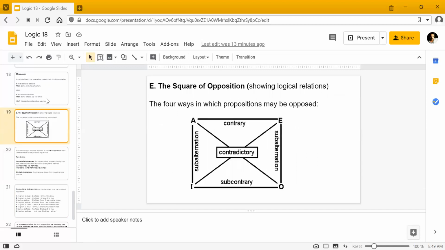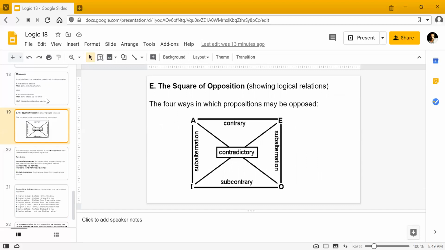The reason that I just mentioned this is the square of opposition is immediate. So you have A is given, either it's true or false, and then you can immediately figure out कि O क्या होगा, ठीक है? So let's just think about this. अगर A जो है वो true है, so O क्या होगा? False होगा. अगर E true है, तो I क्या होगा? False होगा. Because क्यों होगा?